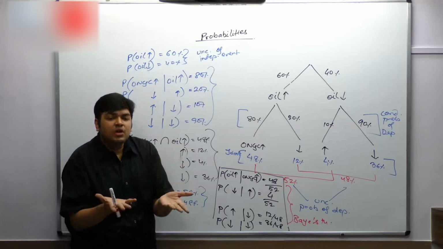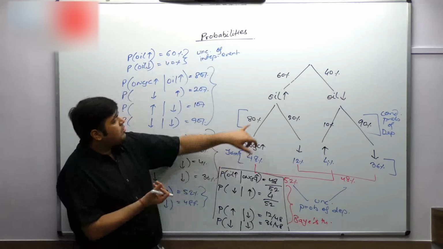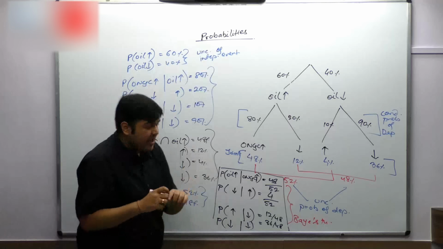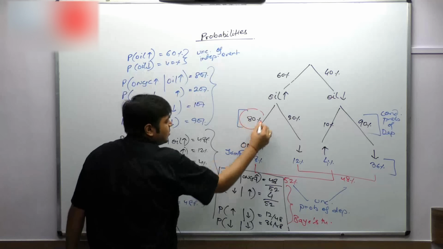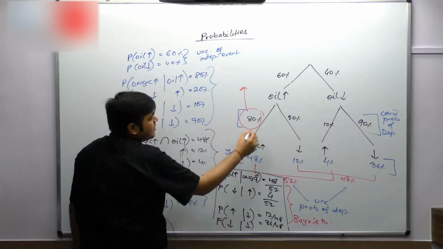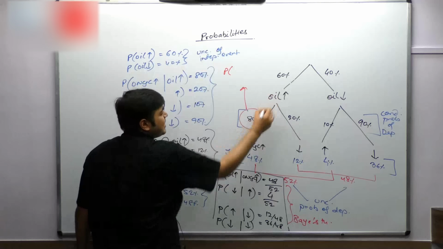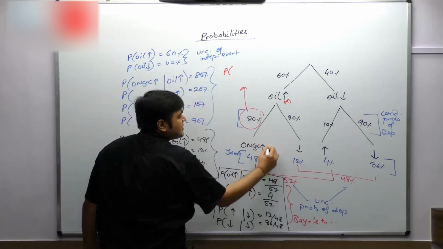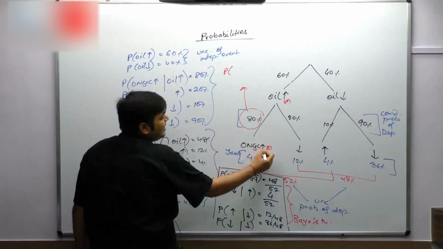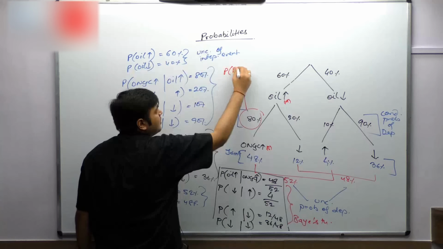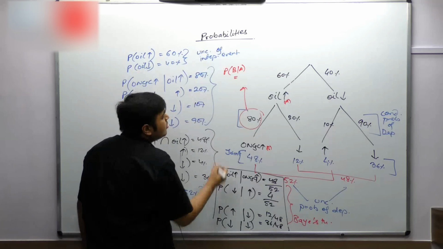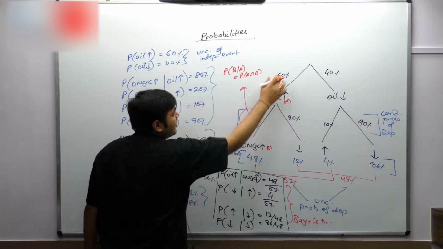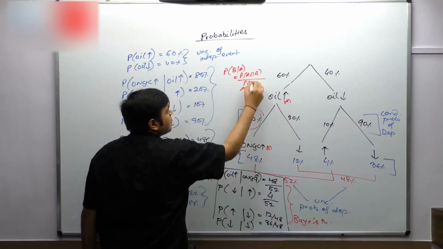If you want to frame formulas now, you're more than welcome to do so. If I want to create a formula of, let's say, 80%, I'm just giving you this deliberately, you don't have to copy this. So 80% is the probability of, let's assume this is A, this is B. So the probability of B, given that A has happened, is equal to the probability of A intersection B, that is this one, 48, divided by the probability of A.